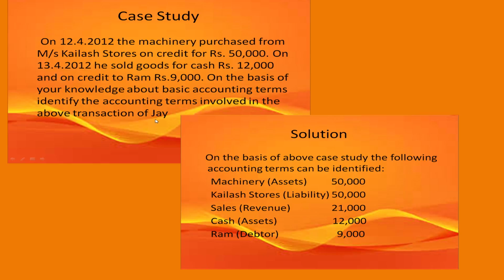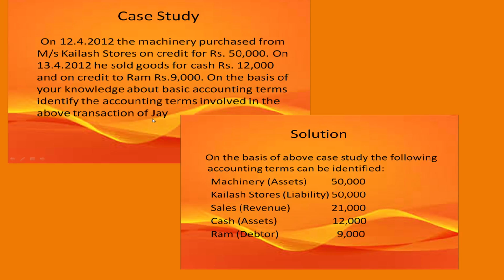Now, let us take another example to make our understanding clearer. On 12th April 2012, machinery was purchased from Kailash Stores on credit for rupees 50,000. On 13th April 2012, he sold goods for cash of 12,000 and on credit to Ram for rupees 9,000. On the basis of your knowledge about the various accounting terms that we have just understood, again identify the various terms involved in this case.